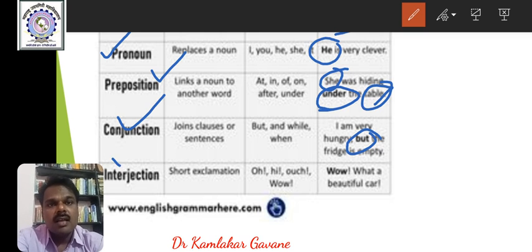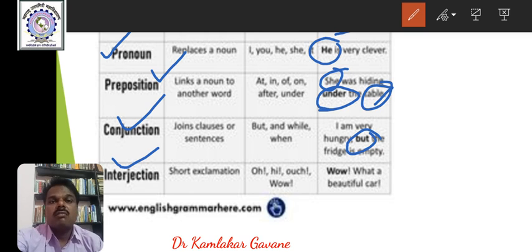And the last word class is interjection. When you are extremely happy or sad, grief stricken, you have short exclamations or sudden expression of feelings. Some words come naturally out of your mouth. Ouch! If you got hurt somewhere. Wow!